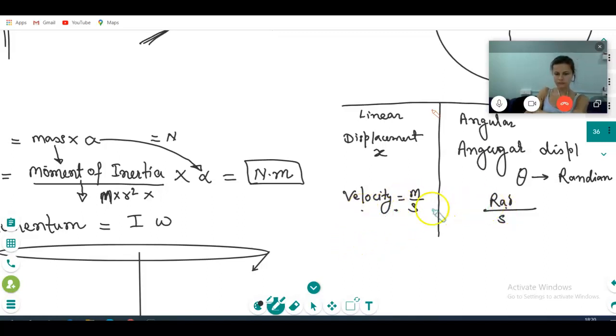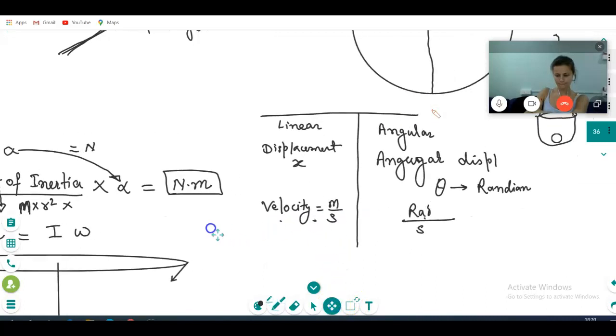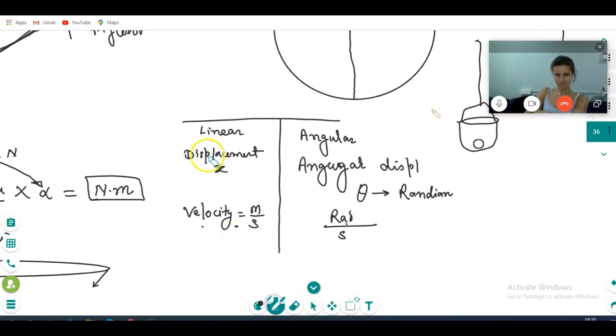What is the relation between these two, linear and angular? Please understand the relation also. If x is displacement and theta is angular displacement, how is it related? x is equal to theta into r. Please understand.